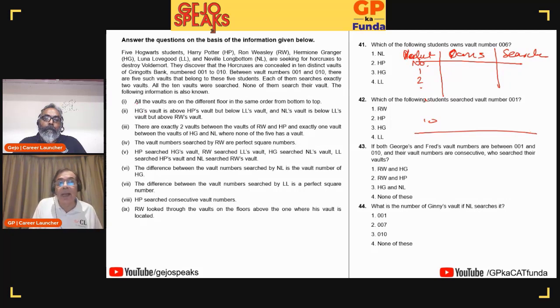And what I like about this is 9 statements. In the previous one, I said 9 statements are too many, but 9 statements here means most probably I'll be able to get everything in place. And again, look at questions 41, 42. Definite answers. Who searched vault number 1? Definite answer. Who owns vault number 6 is a definite answer.